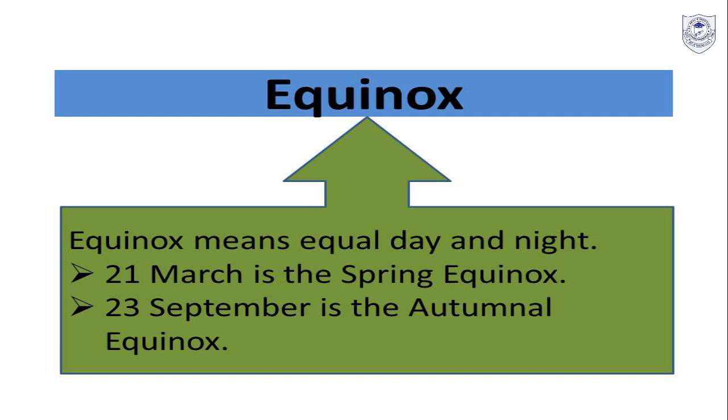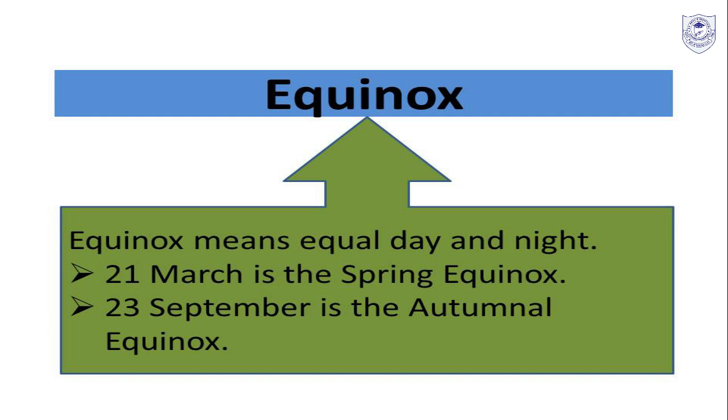Got it? In the month of September, if it is autumn equinox in the northern hemisphere, then it will be spring in the southern hemisphere. And 23rd September is the autumnal equinox.